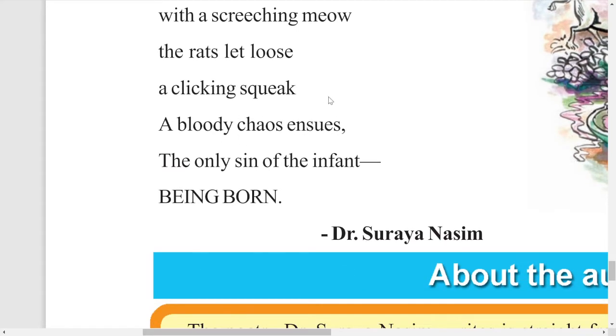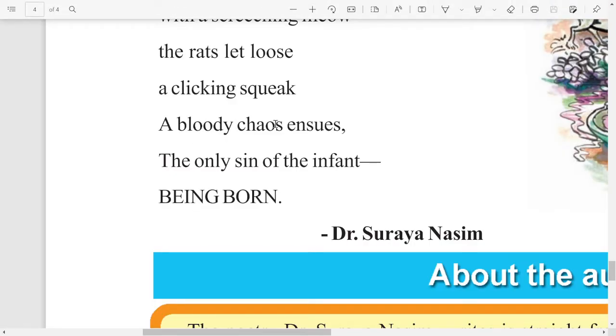Ensues means started. Started, okay? That which starts. So a bloody quaz. Quaz in the sense disturbance or fight. You can go with the fight meaning. You can go with the disturbance meaning.